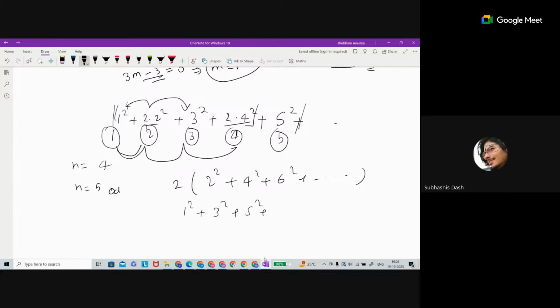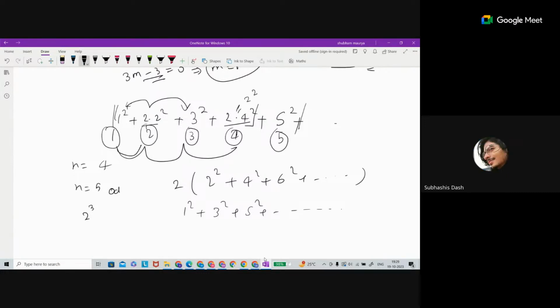No, because we know the summation of 1 square plus 2 square plus 3 square, we can create that, because 2 times 2 square is basically 2 square plus 2 square. So we can create 1 square plus 2 square plus 3 square. Here you mean to say the even term is going to be 2 square, something like that? No, sir.